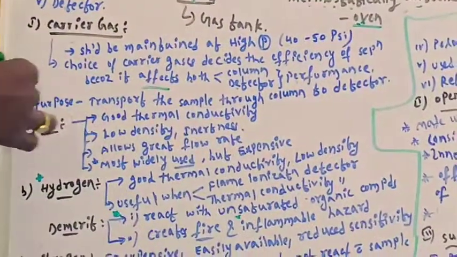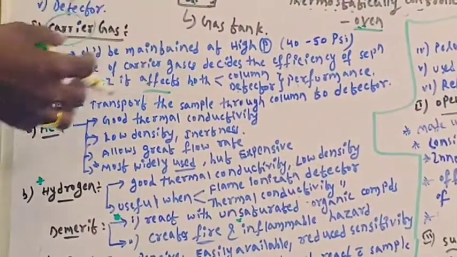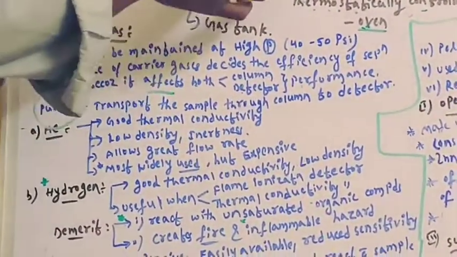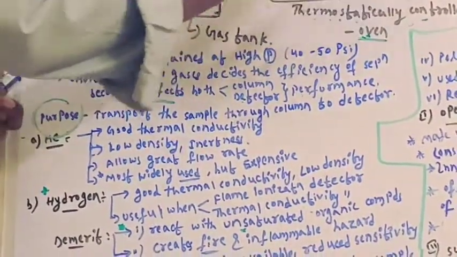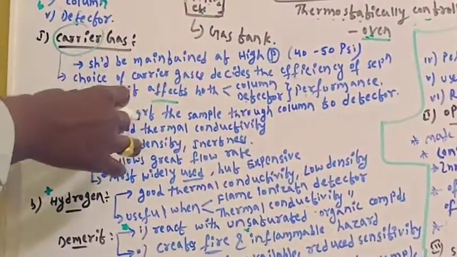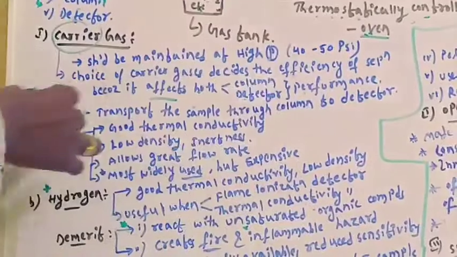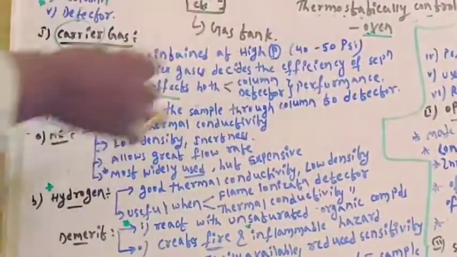That is important. What is the purpose of carrier gas? The name itself indicates carrier, it carries the sample. The carrier gas carries the sample through the column, meaning both are mixing. That's right. The purpose of carrier gas is transport of the sample through the column to the detector.